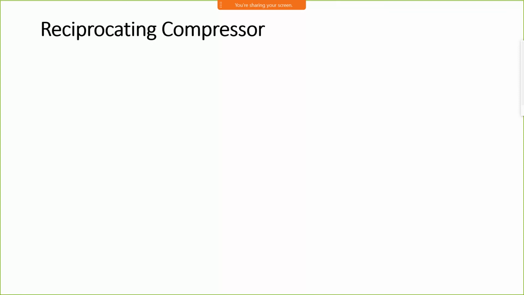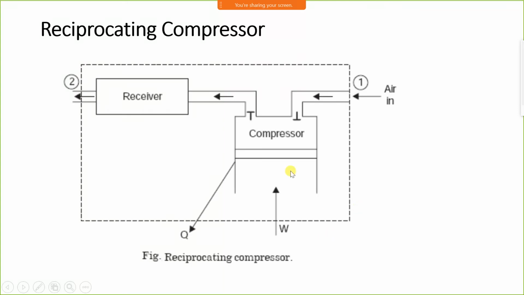Then the reciprocating compressor is the same as the centrifugal compressor. In the reciprocating compressor, this is a piston, this is a cylinder. The reciprocating compressor comprises a piston and cylinder. The piston reciprocates inside the cylinder. Therefore, this compressor is called a reciprocating compressor. While compression, pressure increases and volume decreases. As the pressure and volume change, temperature also changes. Temperature increases because of the compression of the fluid as well as the friction between piston and the cylinder.